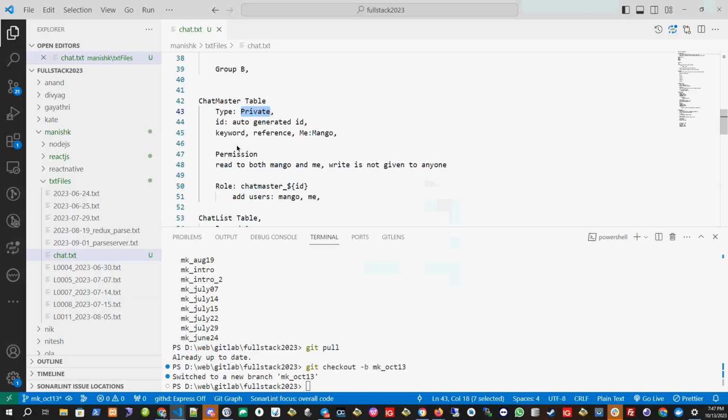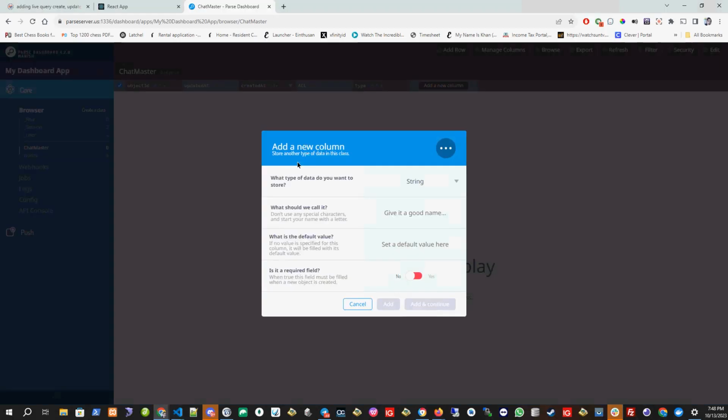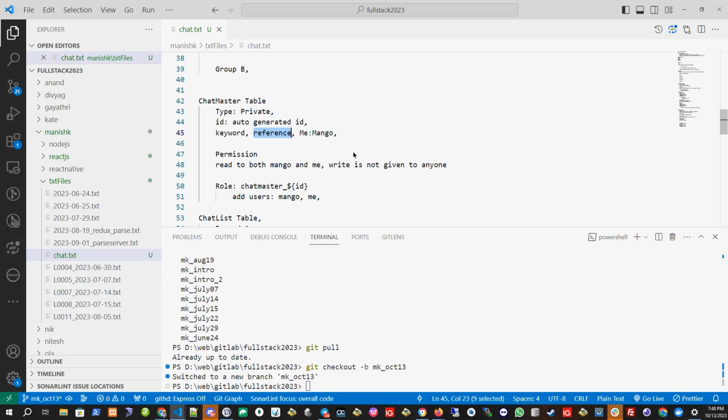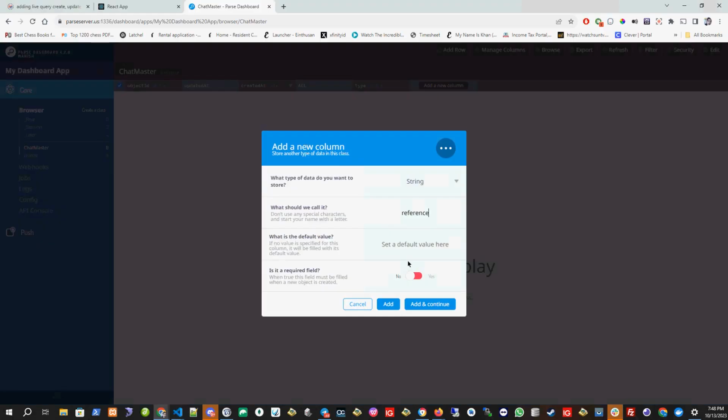Add and continue. Let's put another one. So let's make this a reference. And the default value is not compulsory. But what will be the default? No, we cannot put a default value, but we can make it required. We need the reference as required, but there will be no default value.